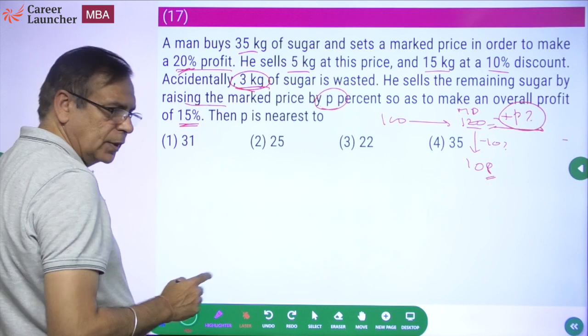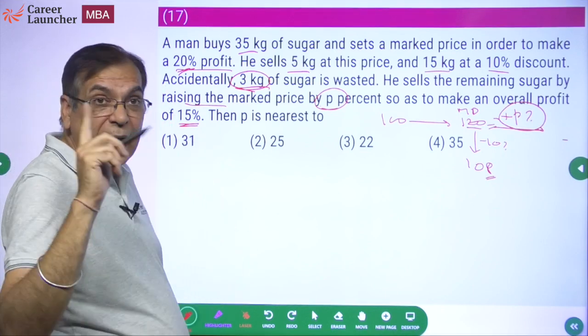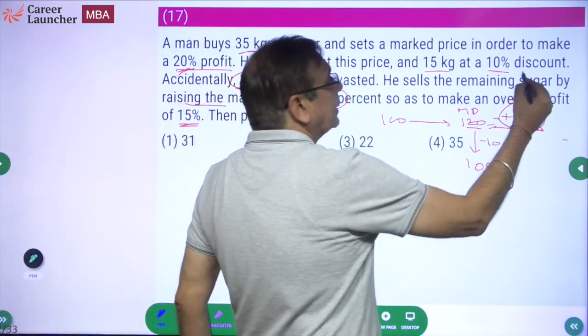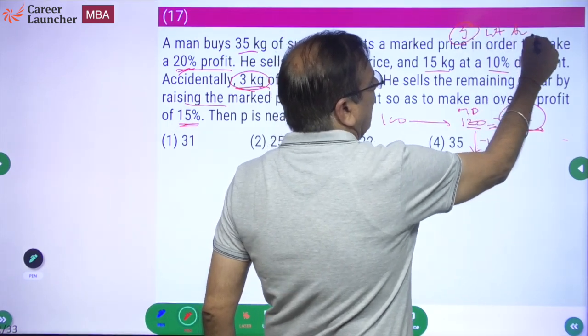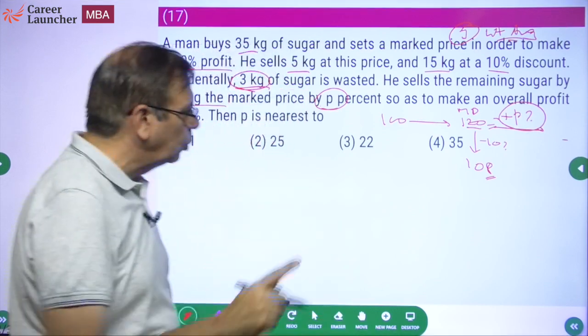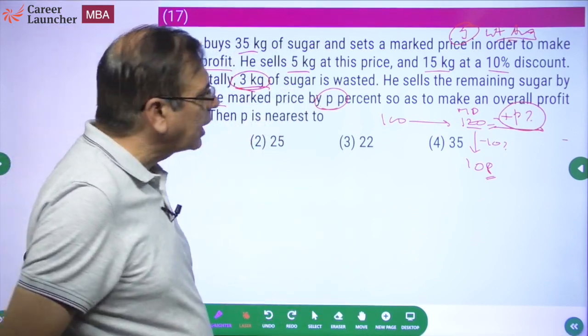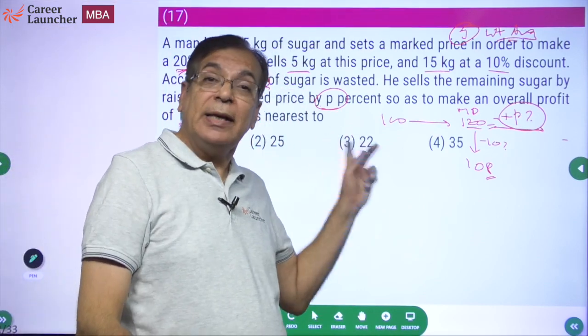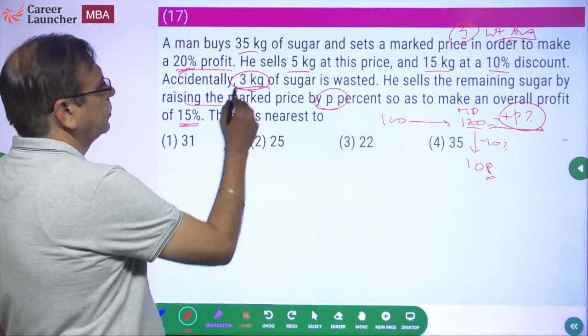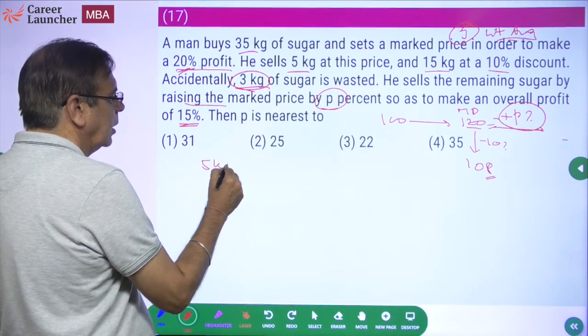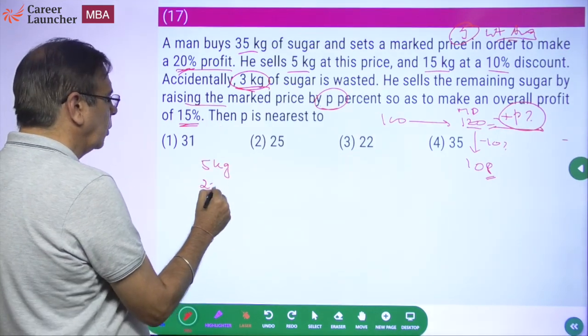So let's start. Okay, let's look at it as a weighted average. The jugaad here is weighted average. Please use the jugaad of weighted average out here. Weighted average is something people don't use too much. They tend to go towards allegation for everything, but this is a weighted average question. Okay, let's look at this question. So 35 kg in all. He sells 5 kg at a 20% profit.